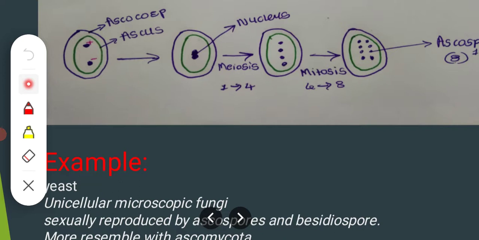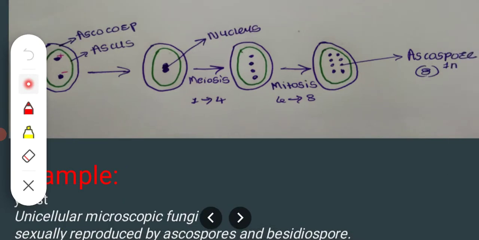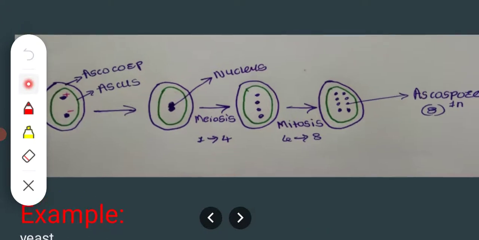In that ascus there are 2 nuclei, one positive and another negative. When these 2 nuclei come together, they form one nucleus. After the formation of the nucleus, the meiosis phase occurs.